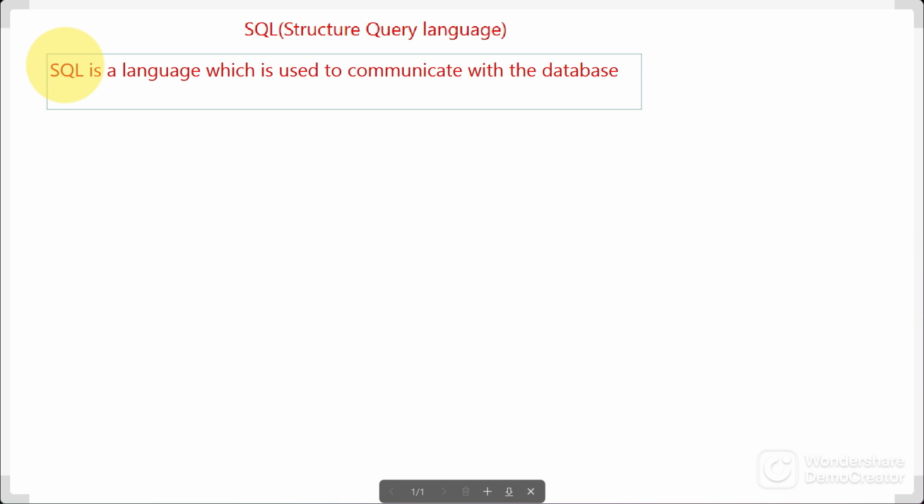So this is the short definition. If anyone asks what is SQL and why you are using this, it is actually used to communicate with the database.